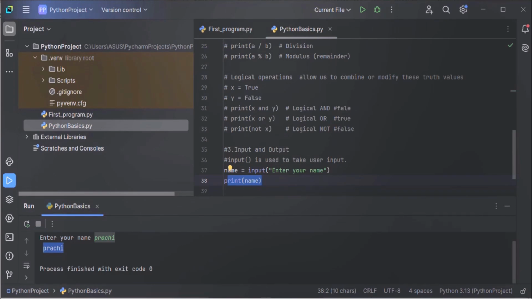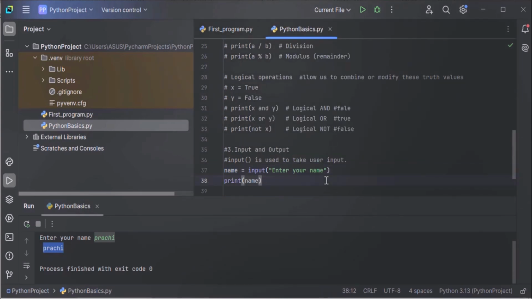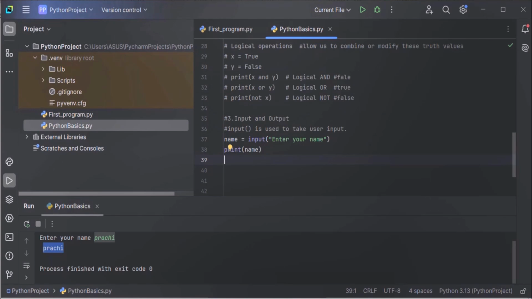So what we've understood here is that this input method is to take input from the user, and this input is always a string. Whatever the user enters, that input is always a string and should be converted to the required type when necessary. Let's see an example of conversion also. Converting input to other data types.